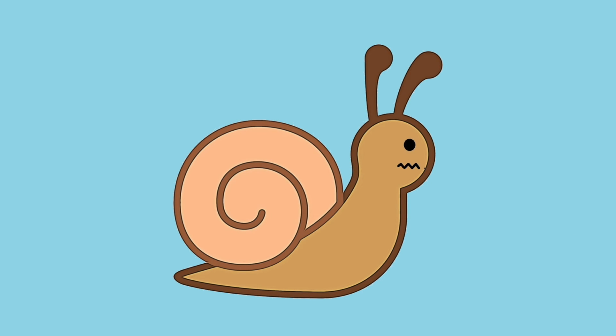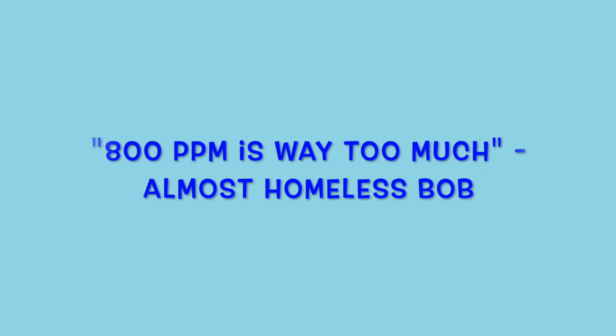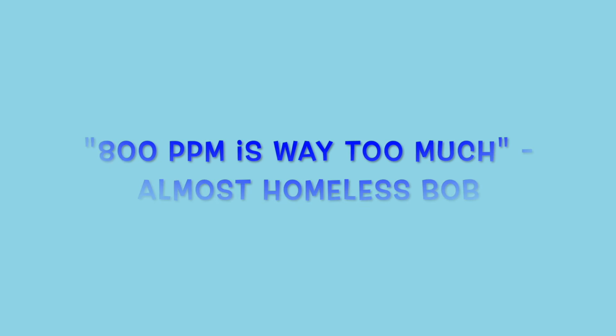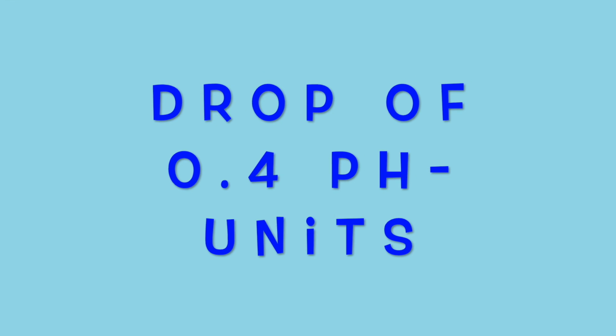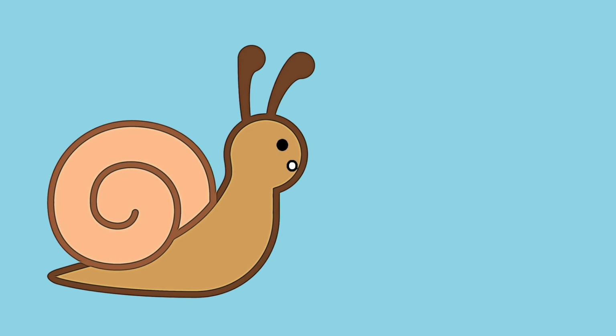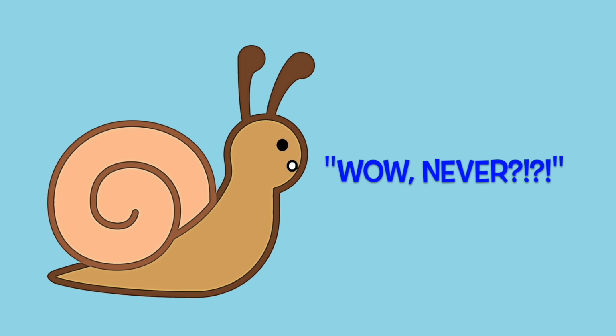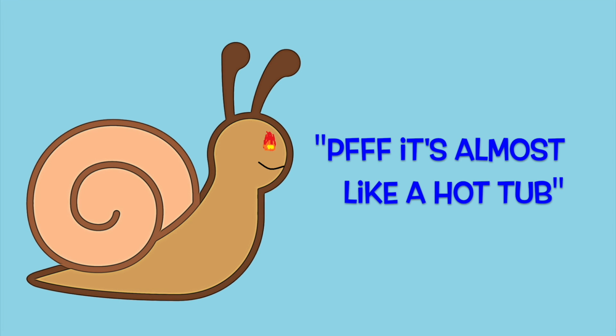In the 21st century, the carbon dioxide concentration rose to new levels. It is expected that at the end of this century, the carbon dioxide levels will rise over 800 parts per million. This will lead to a decrease of 60% in the carbonate ion concentration. The ocean pH will drop 0.4 units, and in the last 20 million years, these conditions have not occurred on Earth. Those conditions are reality for Bob in the 22nd century.